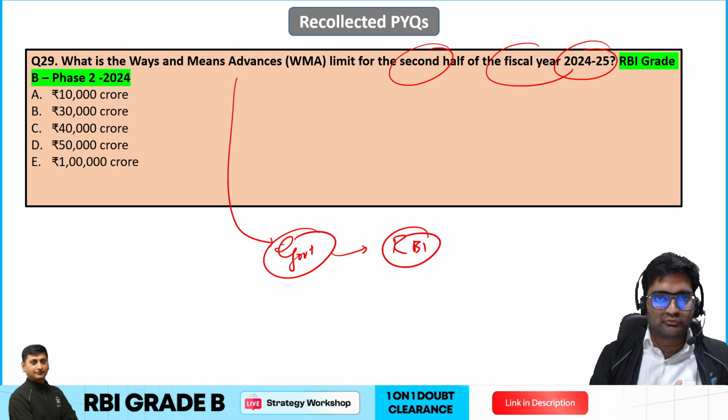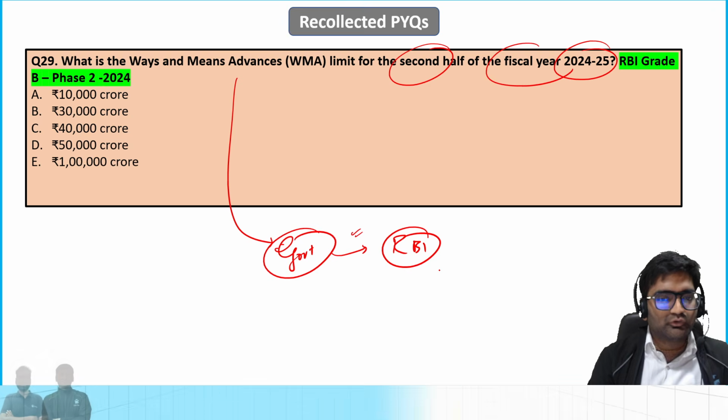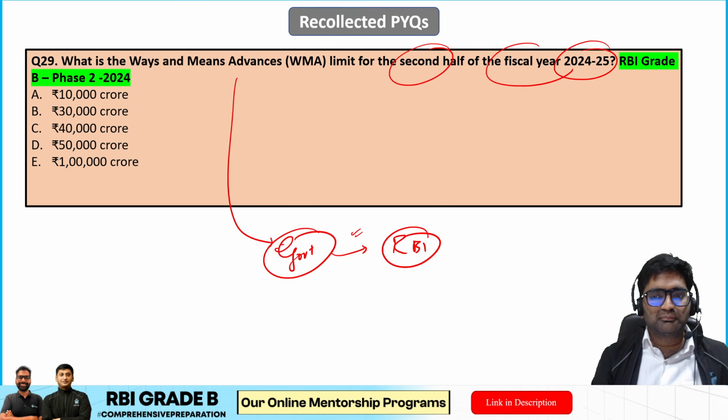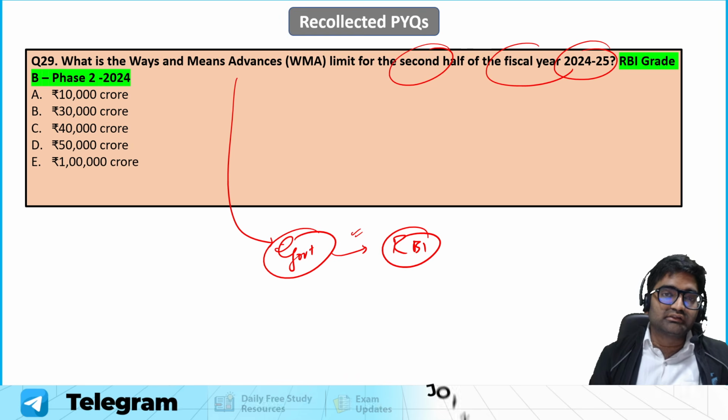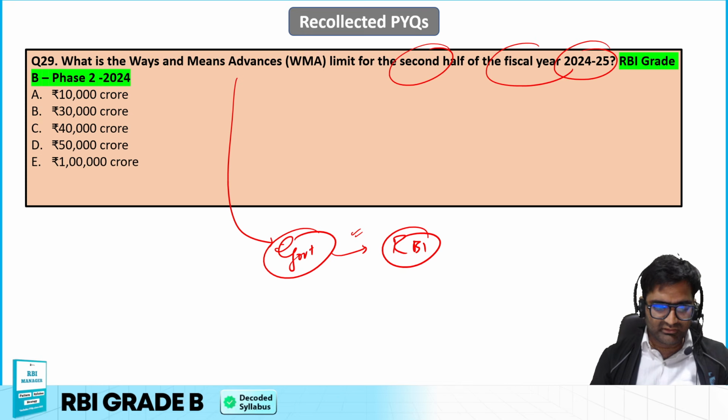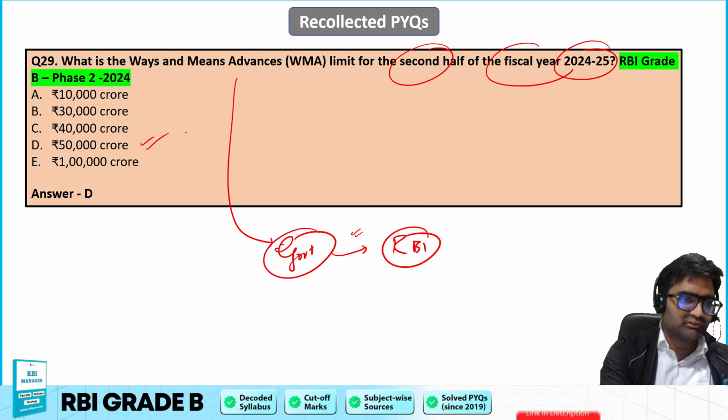We'll talk about those normal and special ways and means advances, but the basic idea is that they can take a loan. Now there are limits with respect to these ways and means advances, how much in a particular fiscal financial year can be taken by the government of India. So what is that limit? That is being asked specifically. So here the correct answer actually is 50,000 crore.